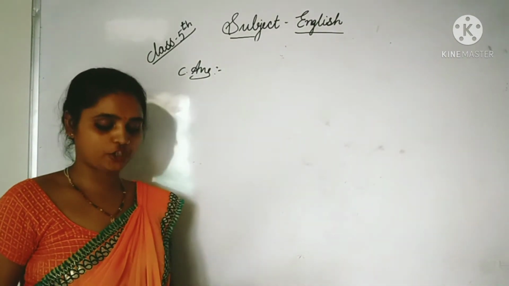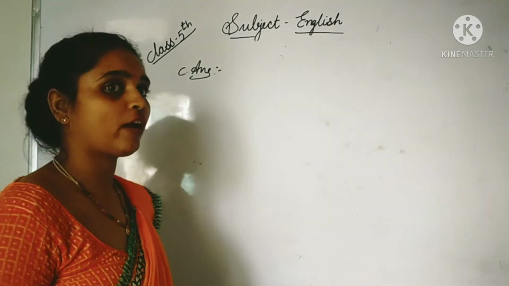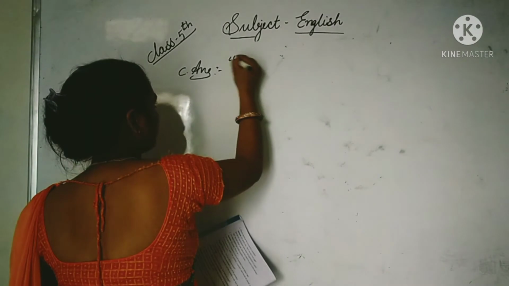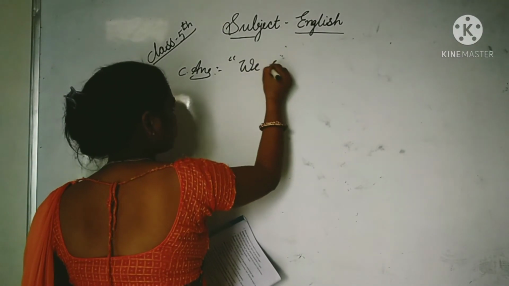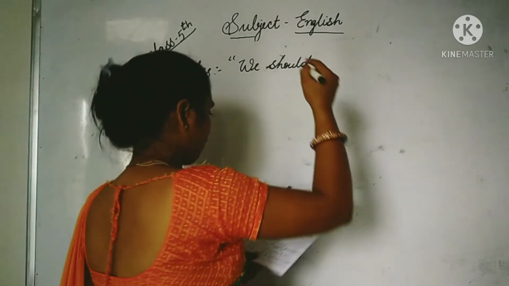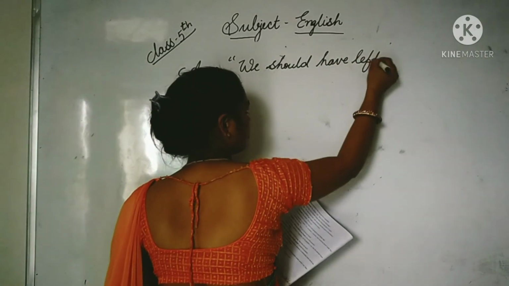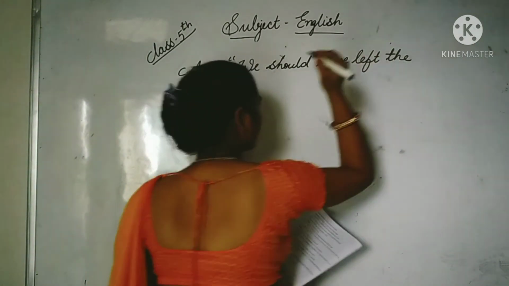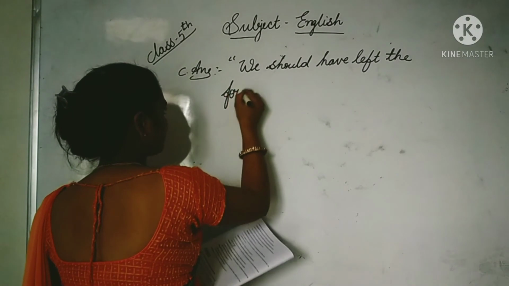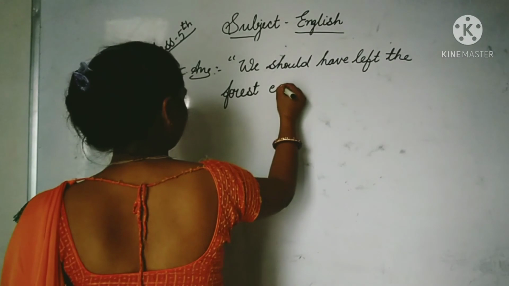Next, see the question: We should have left the forest earlier, said Molly. So now what do we have to use? Inverted comma. We should, W will be a capital letter. We should have left the forest earlier.